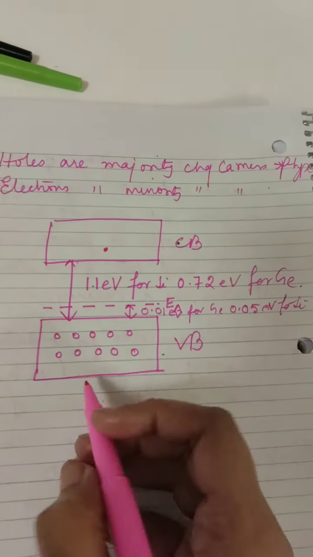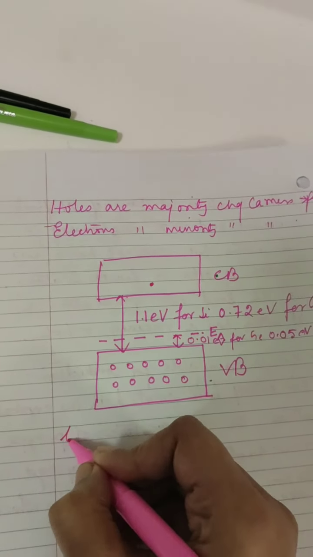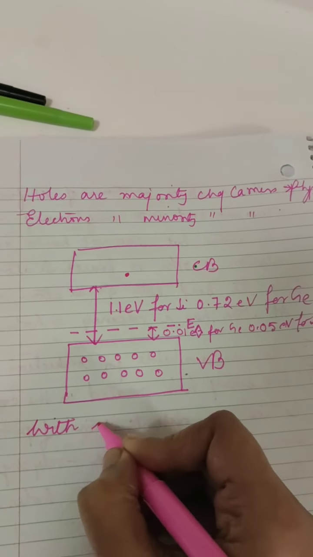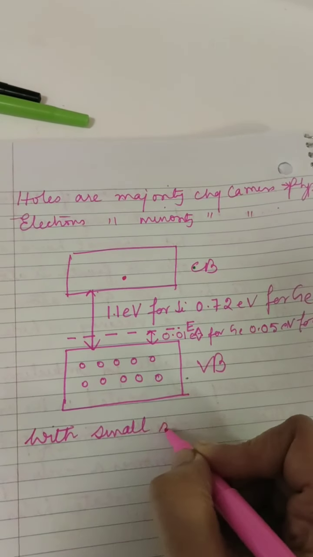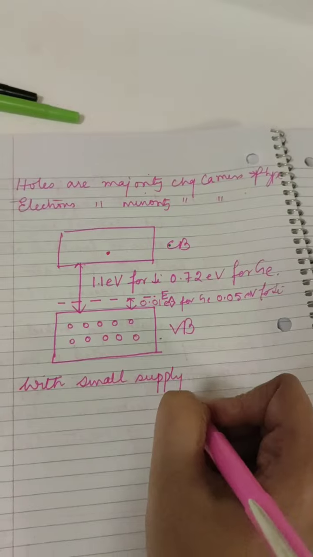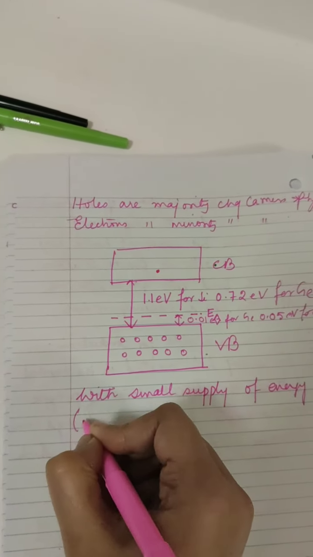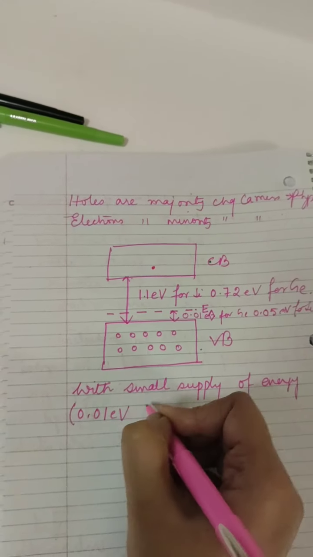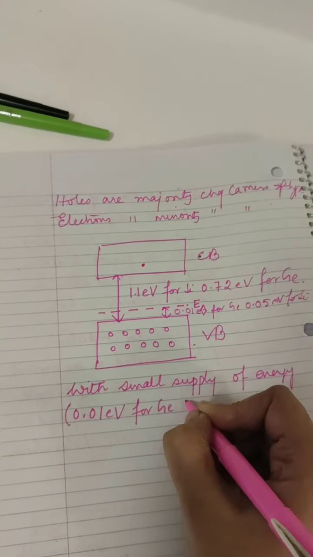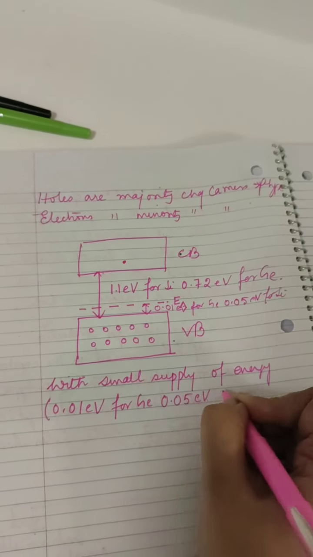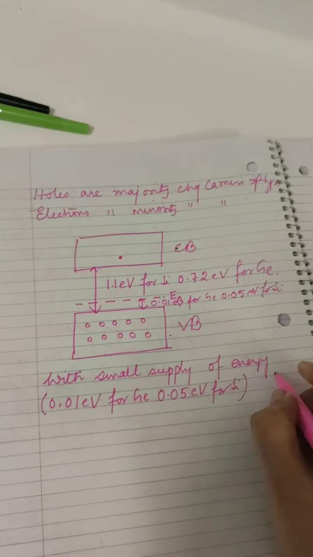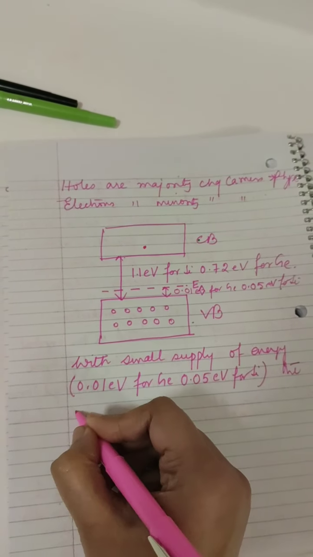So I may write down: with a small supply of energy, how much? Same, 0.01 eV for germanium, 0.05 eV for silicon.